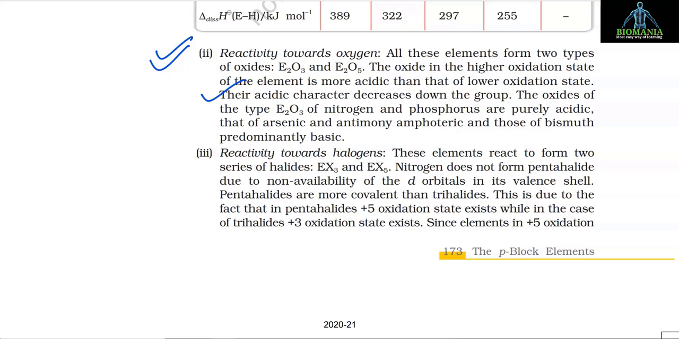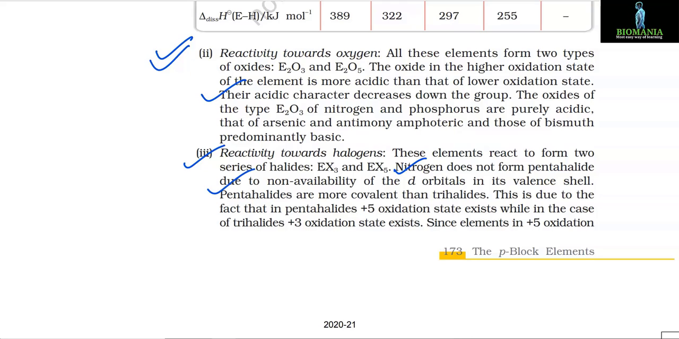Their acidic character decreases down the group. The oxides of the type E2O3 of nitrogen and phosphorus are purely acidic, that of arsenic and antimony amphoteric, and those of bismuth predominantly basic. Number 3. Reactivity towards halogen. These elements react to form two series of halides, EX3 and EX5. Nitrogen does not form pentahalide due to non-availability of d orbitals in its valence shell.